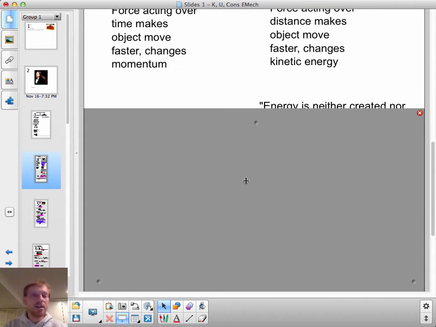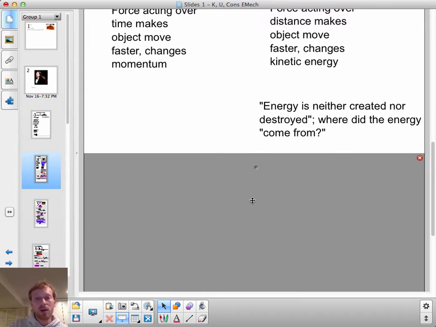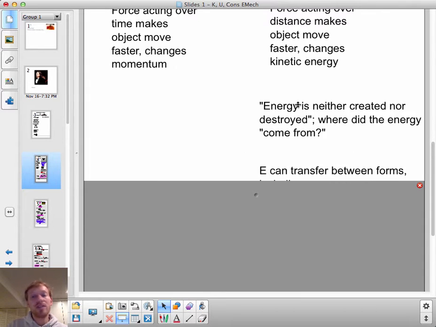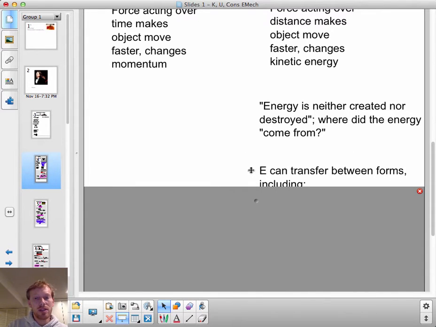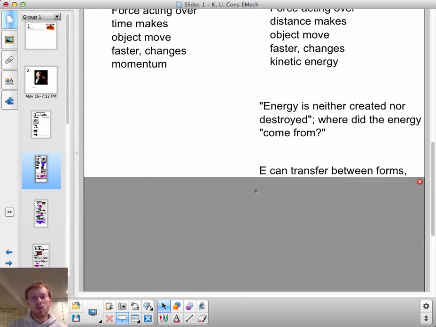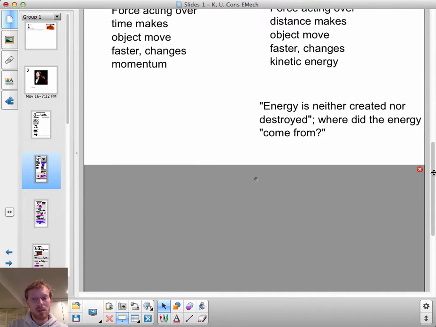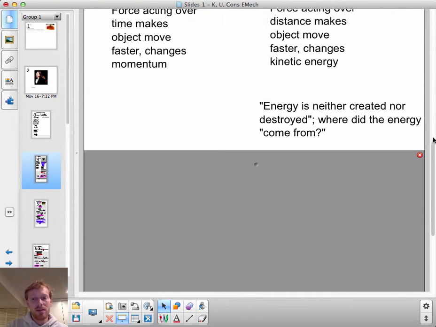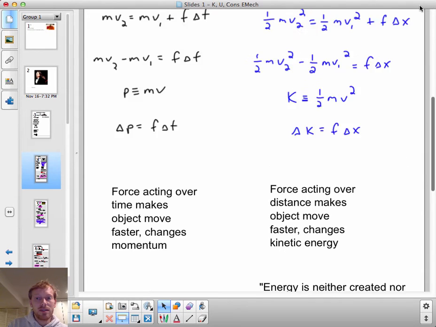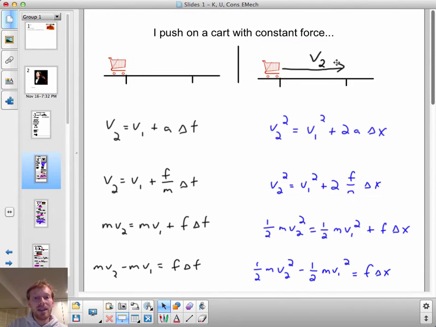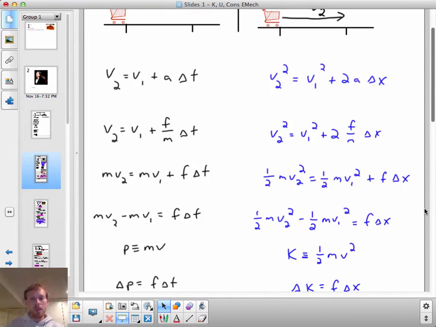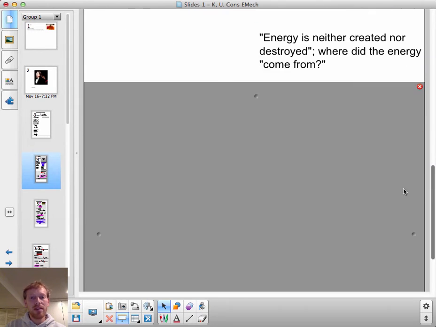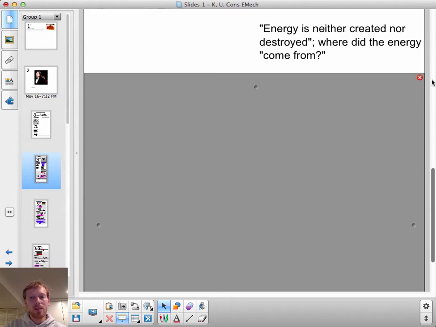Well, you've studied energy in your science classes before, and you know that energy is neither created nor destroyed. So if I or my squirrel is really the thing that's pushing on this cart, if the kinetic energy of this cart is changing, where was the energy before? You know that energy can only change forms. It can't be created or destroyed. So where did it come from?